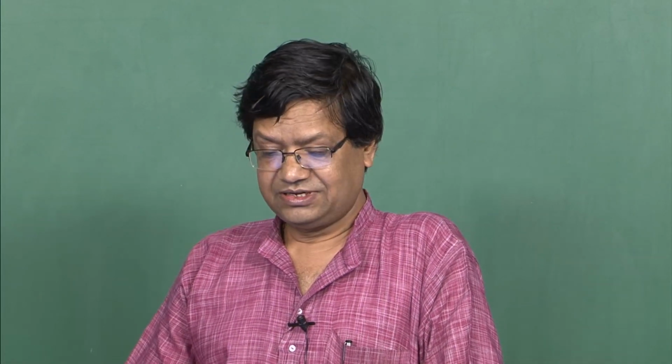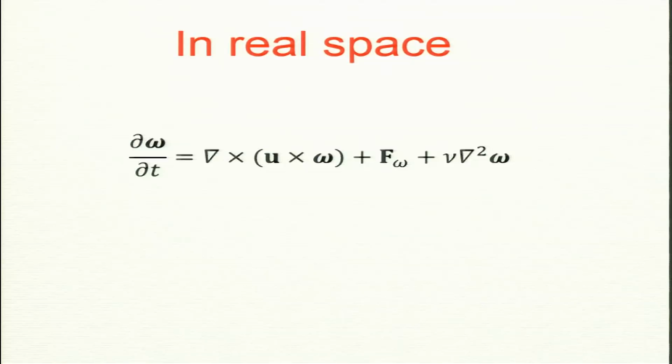earlier lectures. In real space, vorticity is curl of u, a vector. We are working with 3D. We will come to 2D later, but vorticity is like a vortex tube. So, these are vortices and vortex tubes. Now, the equation for vorticity is curl of u cross omega. This is the form,